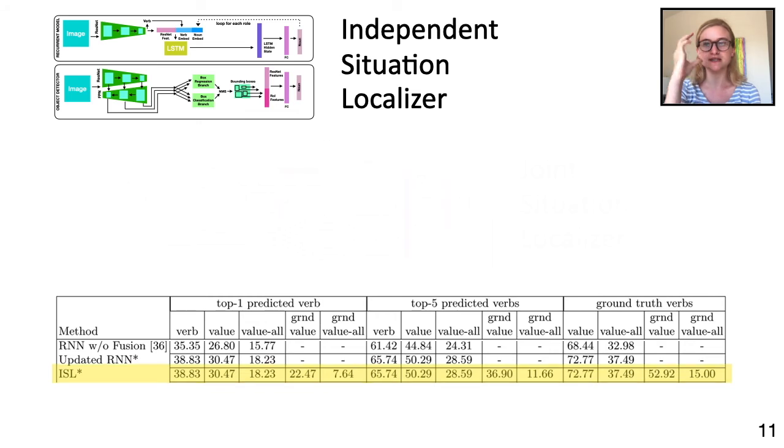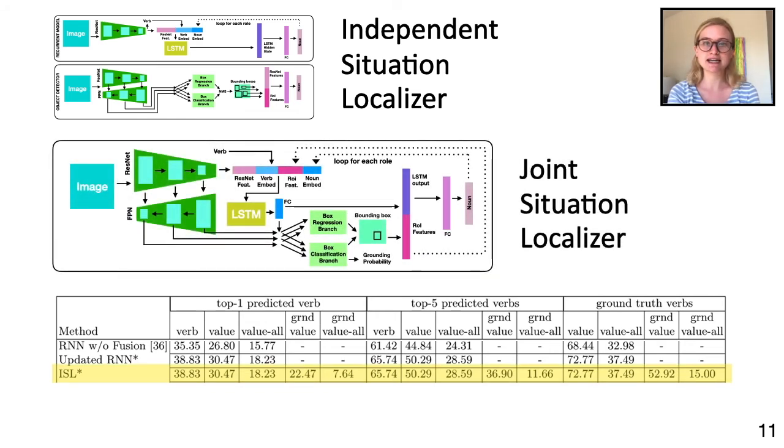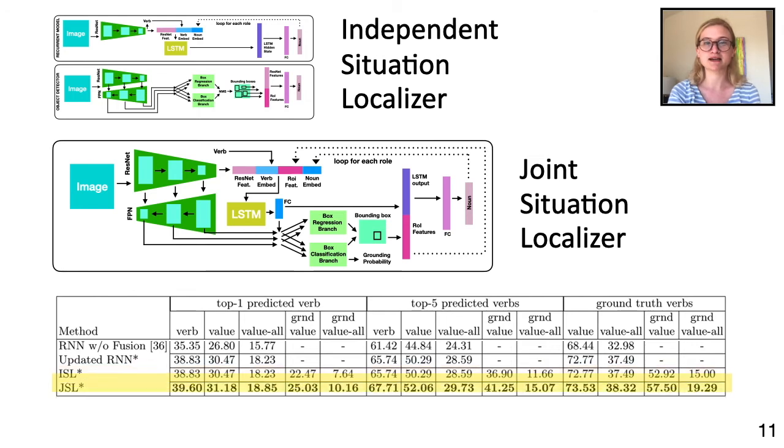We compare this to the joint situation localizer, which trains end-to-end to predict the locations and values. While it has a nearly identical number of parameters to the independent situation localizer, it outperforms this baseline across all metrics. The ability to improve across both the grounding and non-grounding scores demonstrates the value in combining grounding with the task of situation recognition. Not only can the context of the situation improve the model's ability to locate objects, but locating these objects improves the model's ability to understand them.